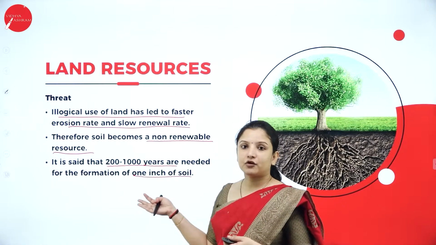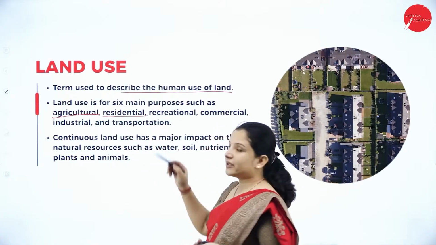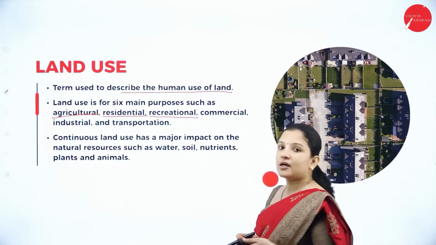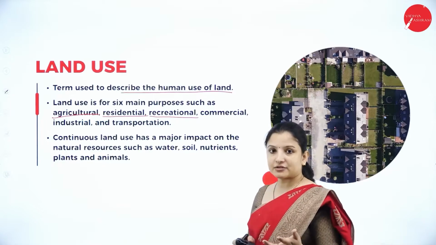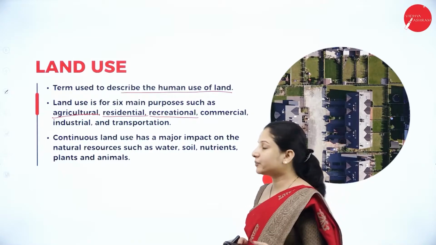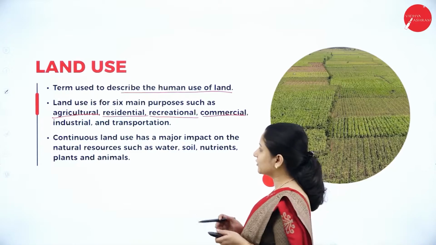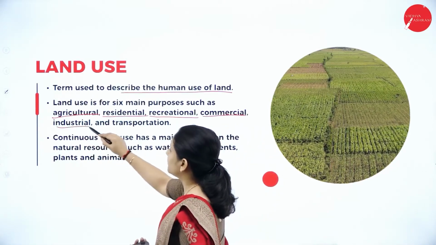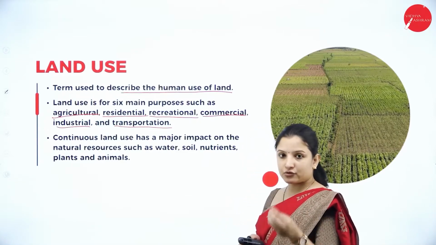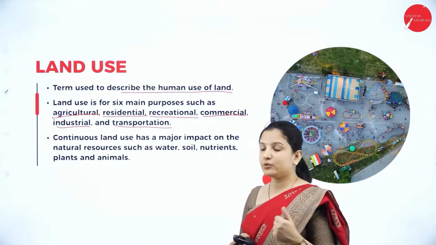So these are the threats for the land resources. Land is used for residential purposes, that is to build houses, and land is used for recreational purposes, that is to build water parks, gardens, and public recreation areas. Land is used for commercial purposes, to build industries and all that. Land is used for industrial purposes in particular, and land is also used for transportation, to build roads so that easy movement or commuting from one place to another can happen very easily.